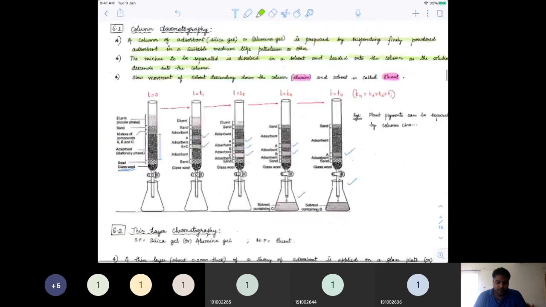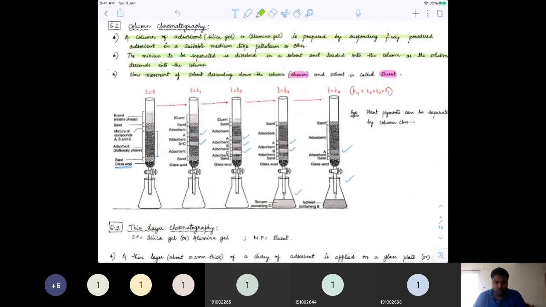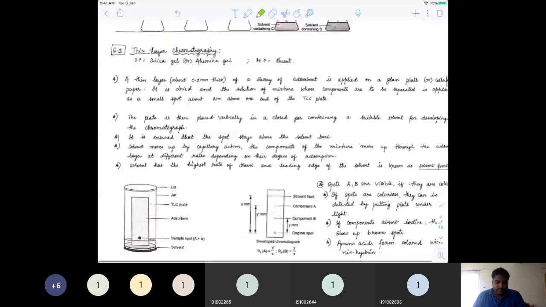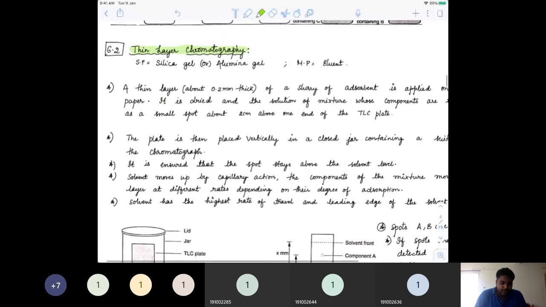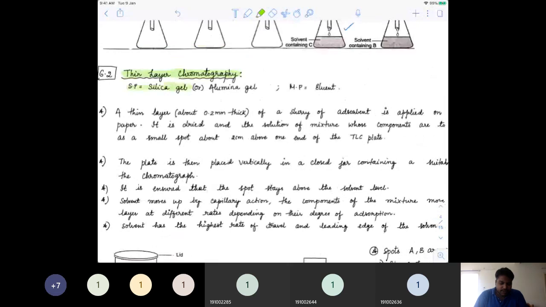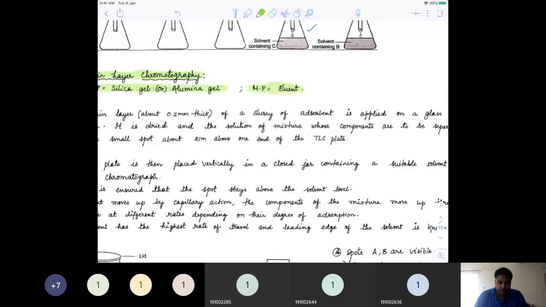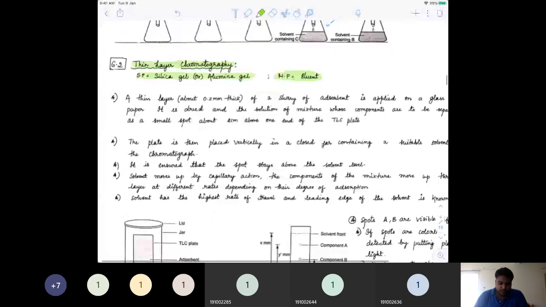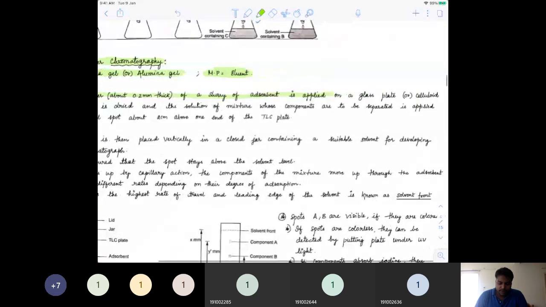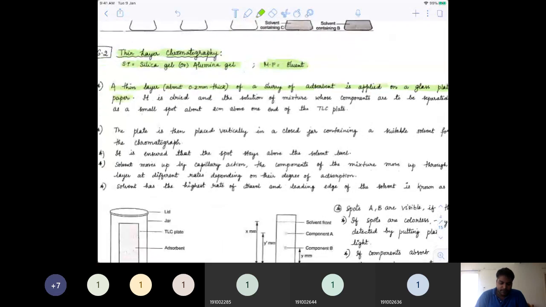See, I hope all of you got an idea now. So just go through that notes once again. See, thin layer chromatography. What is happening in thin layer chromatography? Here the stationary phase is silica gel or alumina, and mobile phase is the eluent which is flowing through. Okay. Now what exactly is the procedure here? We take a thin layer which is about 0.2 mm thickness and put a slurry of adsorbent, okay, on the glass plate or a celluloid paper.